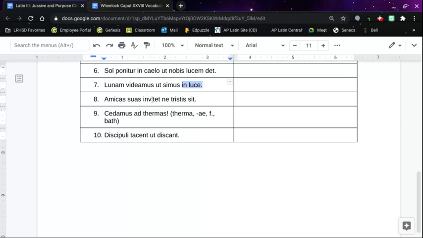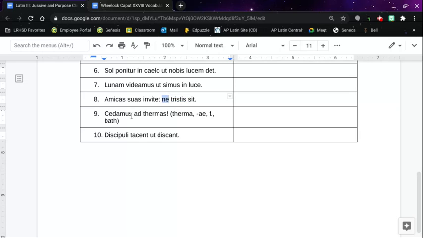Number eight, a little tricky. We have a purpose clause, and our first verb is also subjunctive. So we have the jussive in the beginning. So let him invite his friends. You can't start with friends because it's accusative. So let him invite his friends so that he may not be sad. Let him invite his friends, or let her invite her friends, so that he or she, we don't know the gender, may not be sad. Remember, ne is the negative of ut.